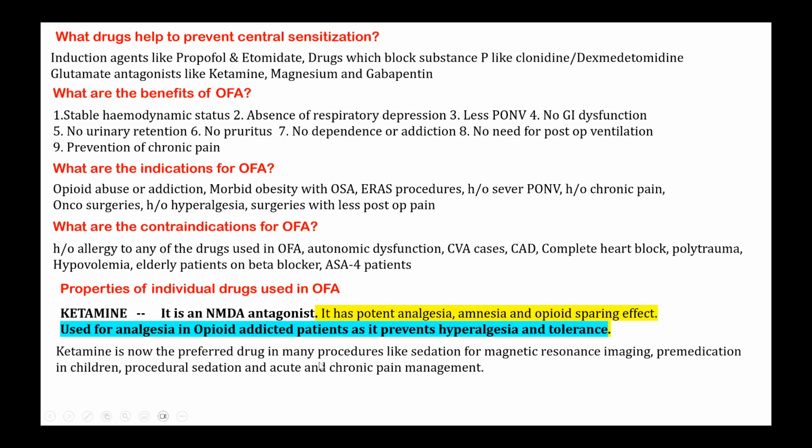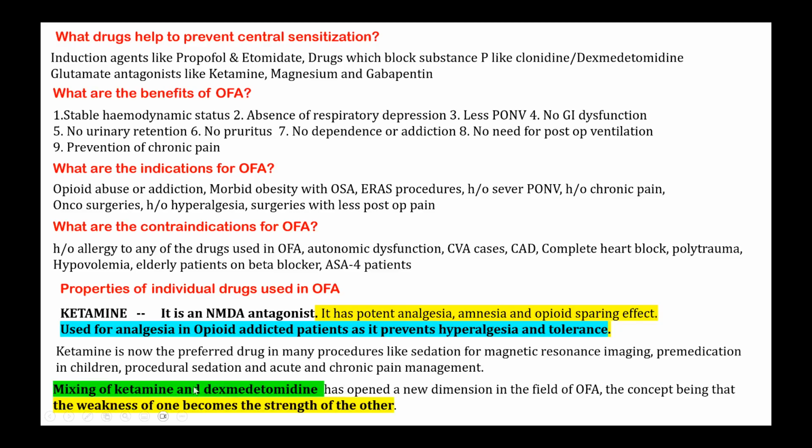And this is now the preferred drug in many procedures like sedation for MRI, pre-medication in children, procedural sedation, and acute and chronic pain management. And mixing of ketamine and dexmedetomidine has opened a new dimension in the field of the OFA concept, because they counter-regulate each other's characteristics. For example, dexmedetomidine can cause bradycardia and hypotension, whereas ketamine can cause tachycardia and hypertension. So they nullify this effect of each other, and it produces a very stable hemodynamic picture.